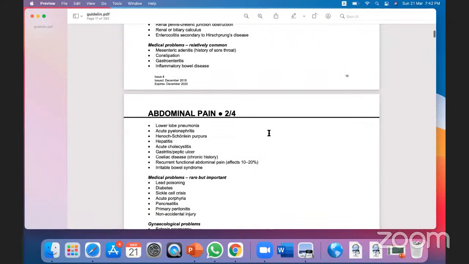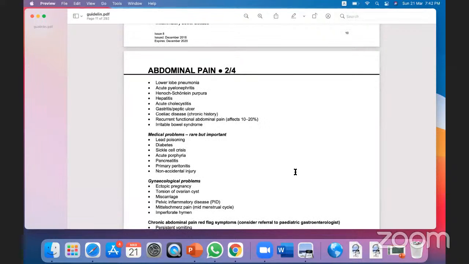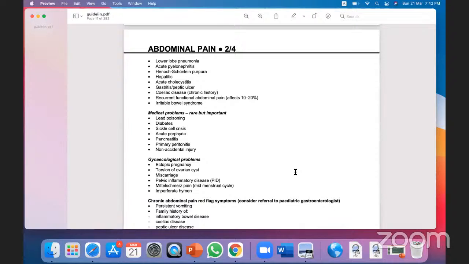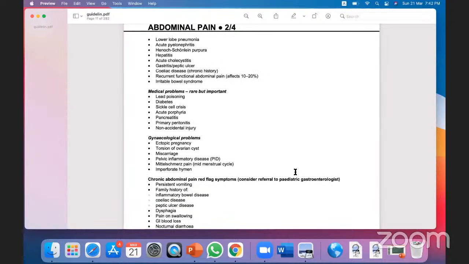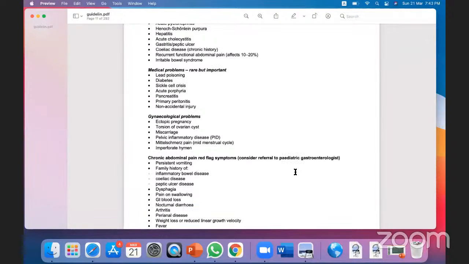These are common medical conditions in the pediatric population with abdominal pain. Also pneumonia, pyelonephritis, Henoch-Schönlein purpura, hepatitis. Every system has a medical condition causing abdominal pain.